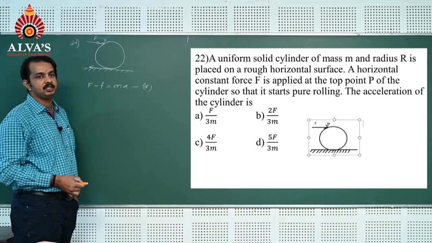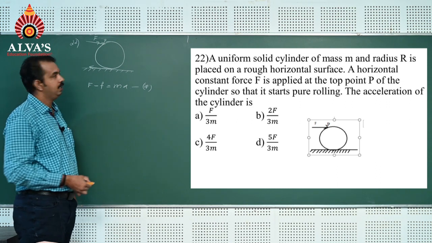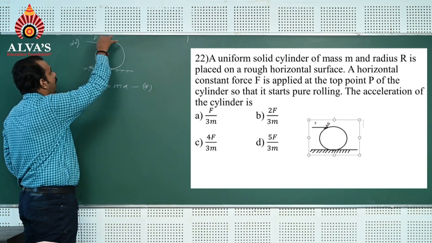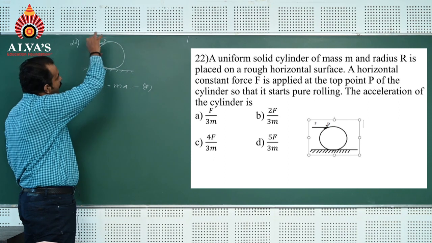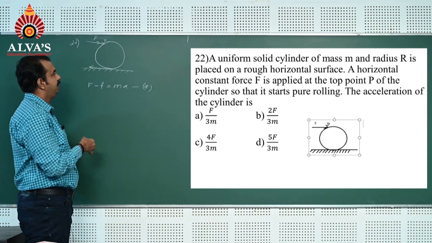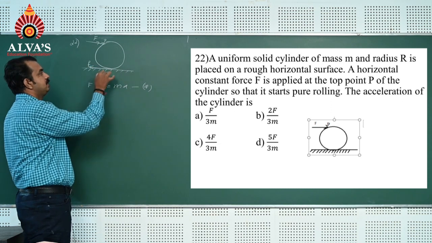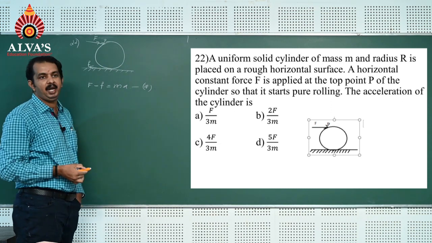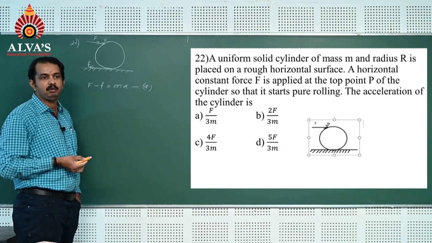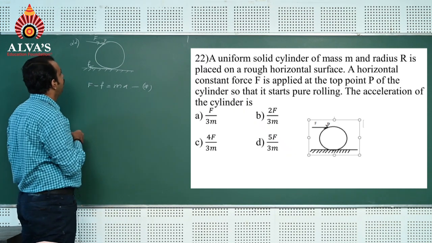Rotational motion is because of the torque. The applied force acting at point P makes the cylinder move in an anti-clockwise direction, and the frictional force also makes the object move in an anti-clockwise direction. When the object moves in an anti-clockwise direction, the two torques can be added.